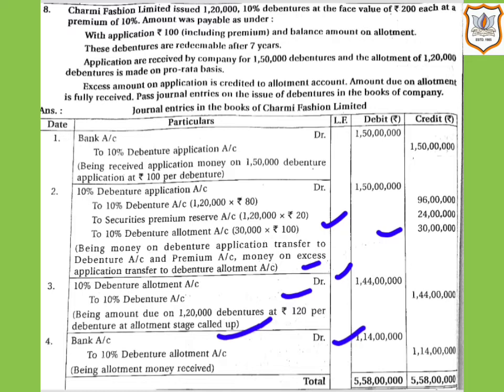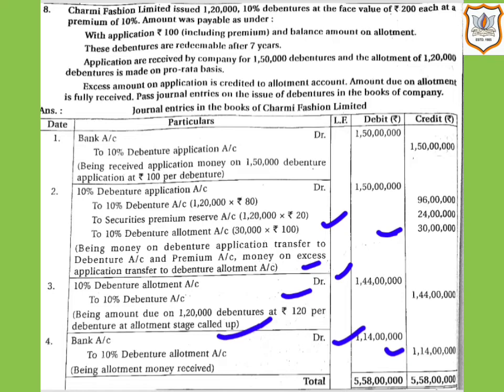on application, is already credited to allotment account. Here it is 30 lakh. So here out of 1 crore 44 lakh, 30 lakh is already credited to allotment account. So at this stage, bank account will be debited by rupees 1 crore 14 lakh only, that is 1 crore 44 lakh minus 30 lakh, that comes to 1 crore 14 lakh, and 10% debenture allotment account will be credited by rupees 1 crore 14 lakh.